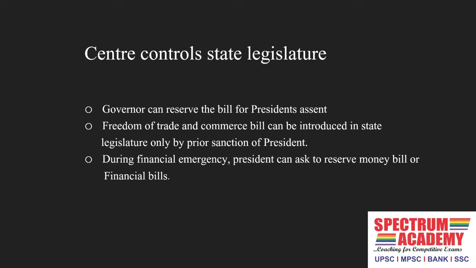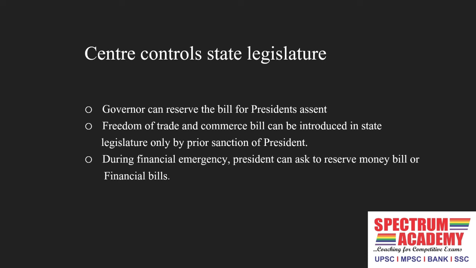There is a bill on freedom of trade and commerce. But this bill can be introduced in the state legislature only with the prior sanction of the president. This means that if there is no prior sanction of the president, such a bill cannot be introduced in the state legislature.